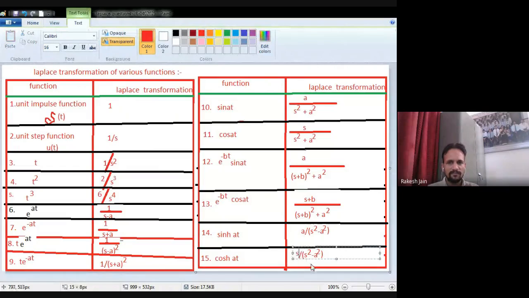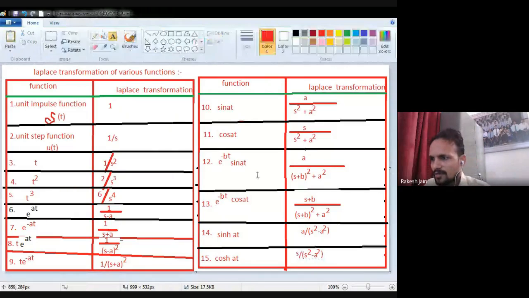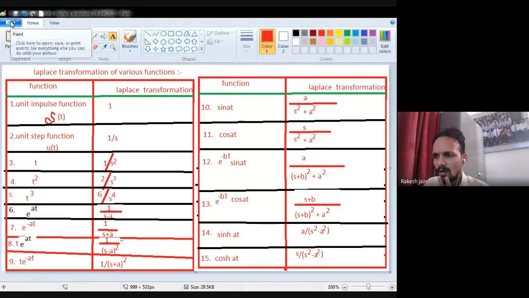So these are the 15 basic formulas which are very useful for competition exams and for objective kinds of questions, all belonging to the Laplace family.